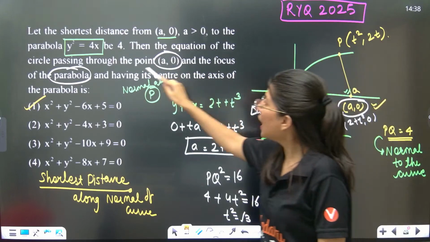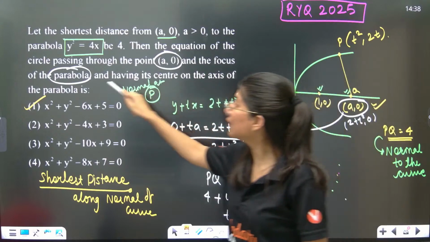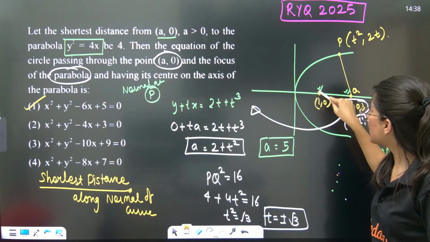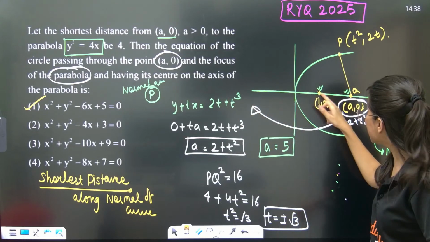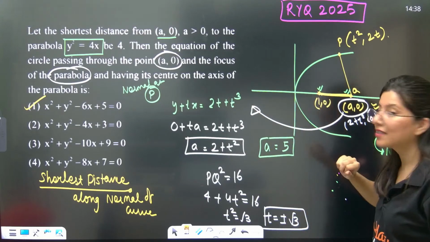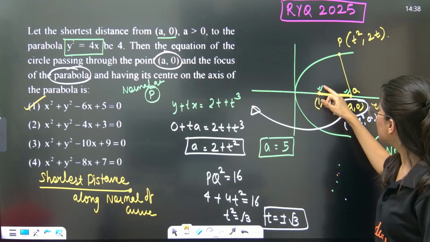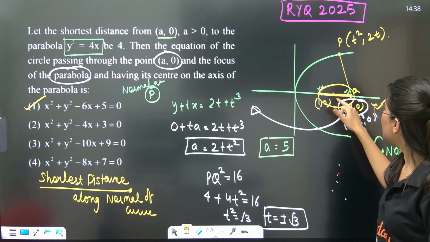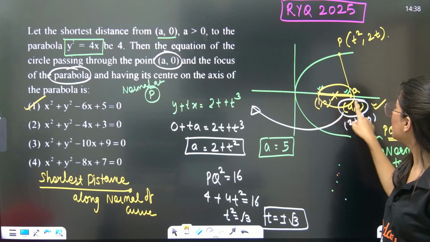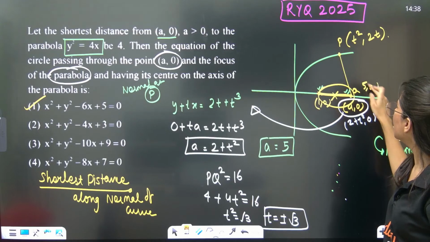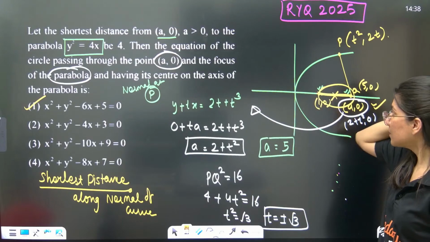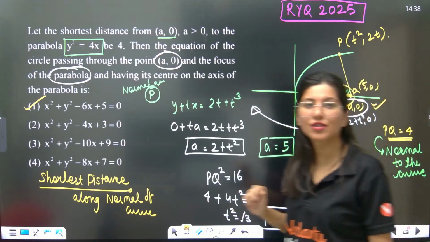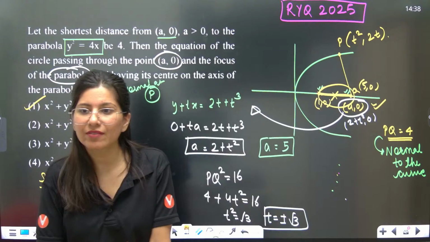But now there is a circle passing through the focus of the parabola, 1 comma 0, and a comma 0, that is 5 comma 0, having its center on the axis of the parabola only. So this is the circle whose center will be the middle point of 1 comma 0 and 5 comma 0. So the center will be 3 comma 0. And we can write the equation of this circle using the diametric form.